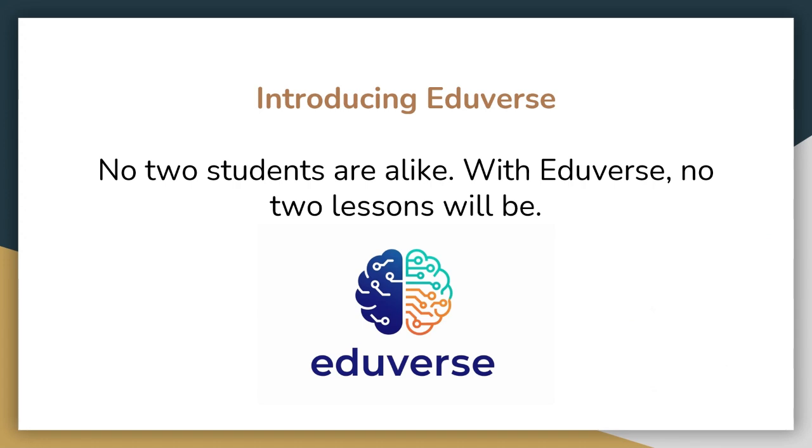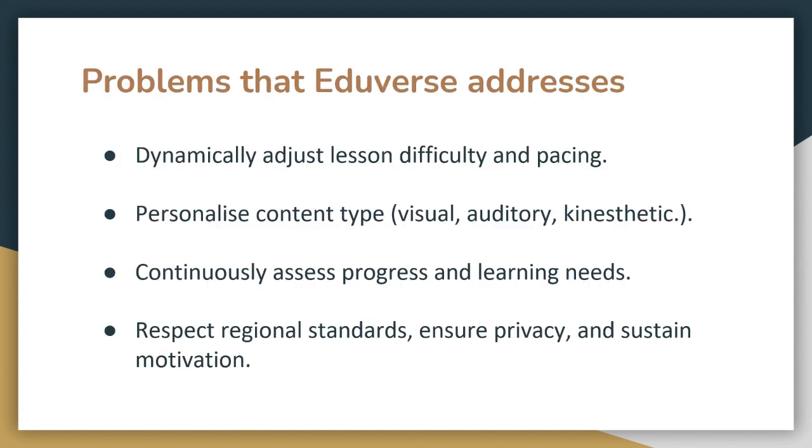Our solution is Eduverse, and the key tagline is that since no two students are alike, we believe that with Eduverse, no two lessons will be. Now, what it does is it dynamically adjusts the lesson difficulty using an AI model known as deep knowledge tracing. It personalizes content type in three modes: visual, auditory, and kinesthetic, and continuously assesses progress and ensures the privacy of students.